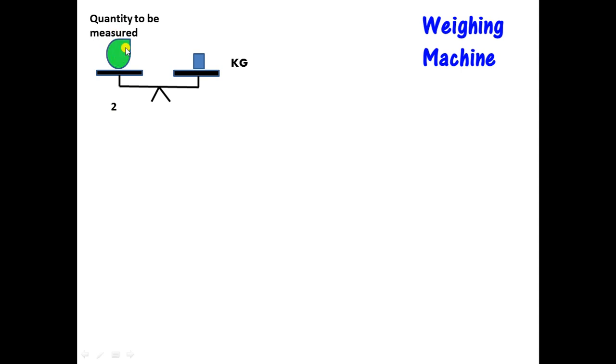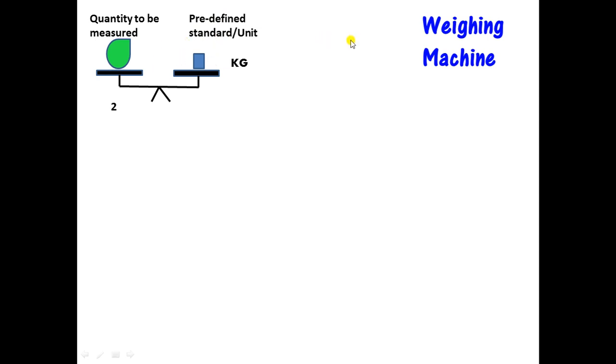So this object is the quantity to be measured, and this unit is the predefined standard or the predefined unit, in kgs. For weight, it is kgs. So we can define measurement as the comparison between the quantity to be measured whose value is unknown and a predefined standard or a predefined unit.